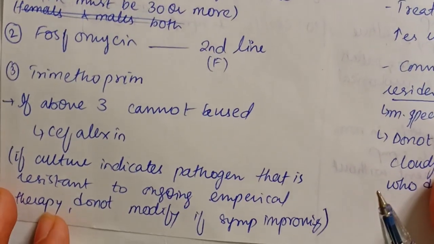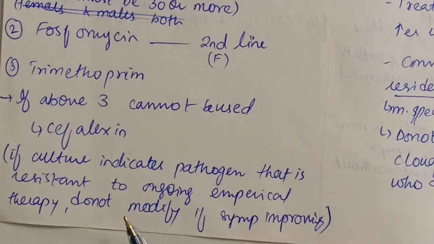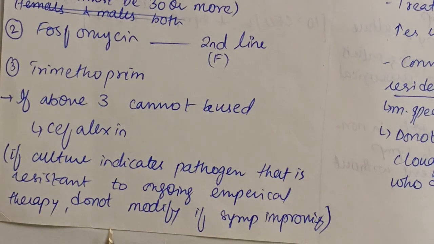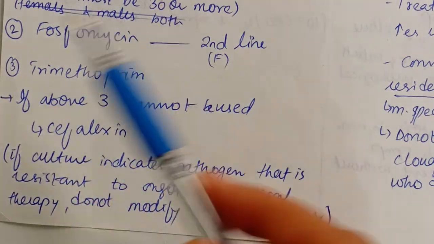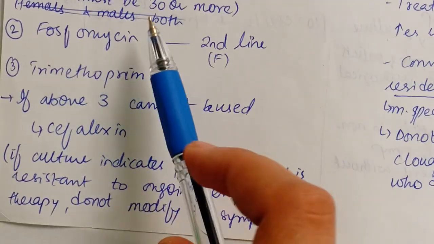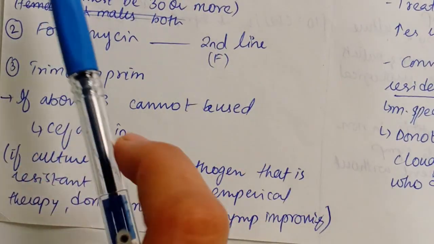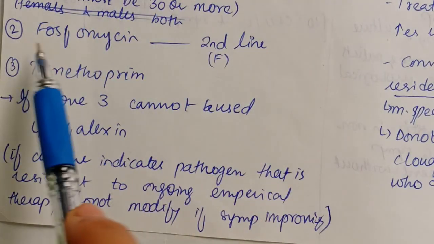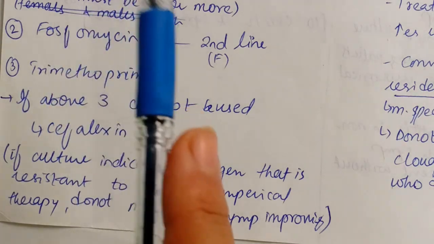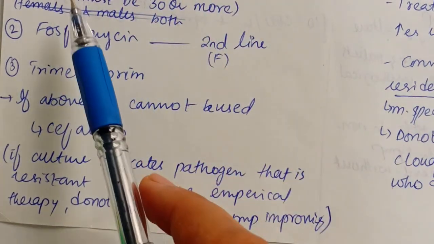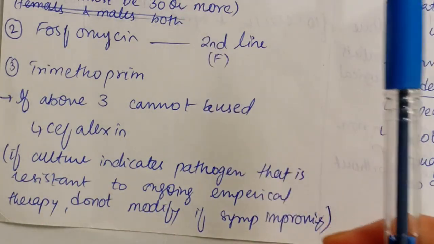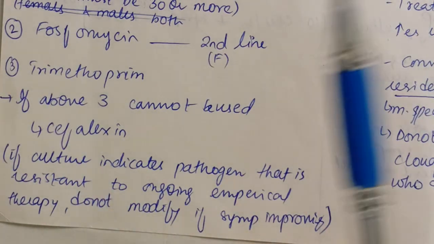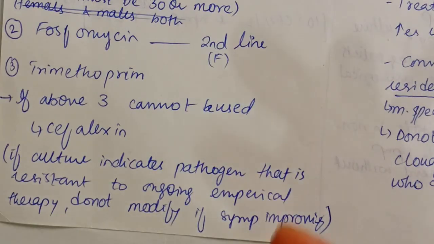If the culture indicates a pathogen that is resistant to ongoing empirical therapy, we do not modify it if the symptoms are improving. For example, if the patient is on nitrofurantoin and the culture shows sensitivity to fosfomycin, we are not going to change the treatment from nitrofurantoin to fosfomycin when the patient is already improving. So if the symptoms are improving, we do not modify the antibiotic therapy according to the culture reports.